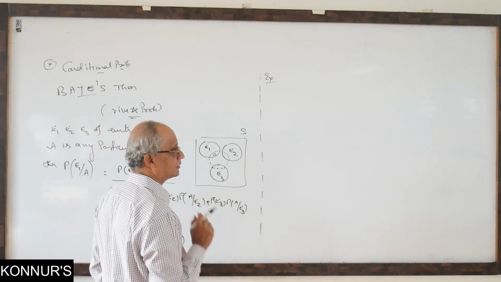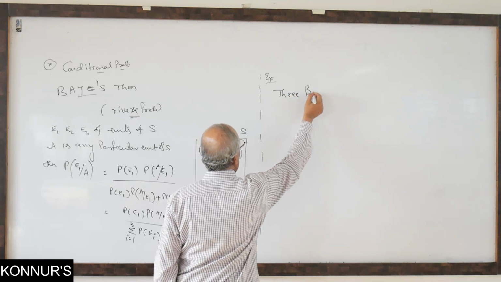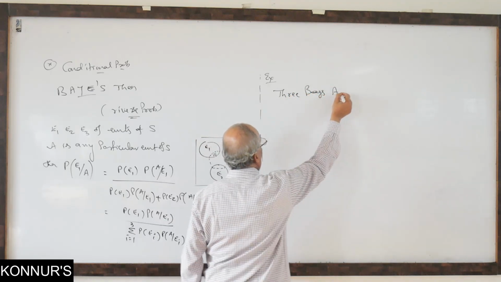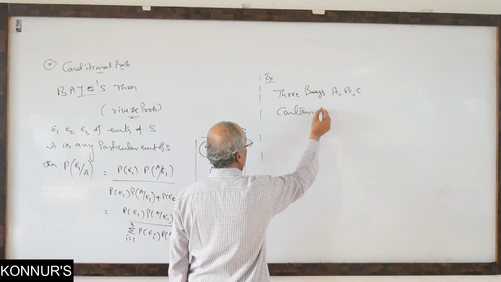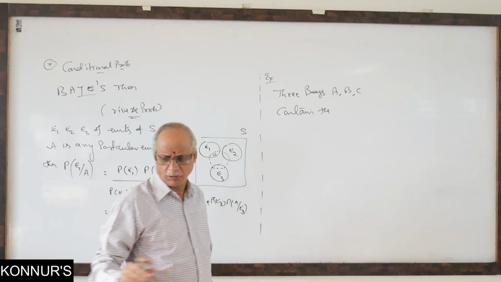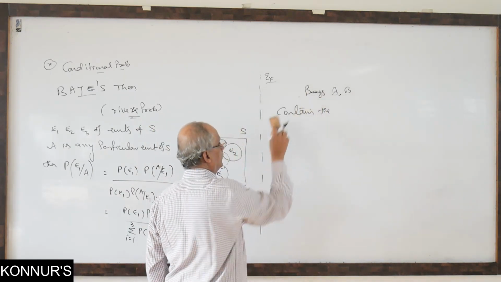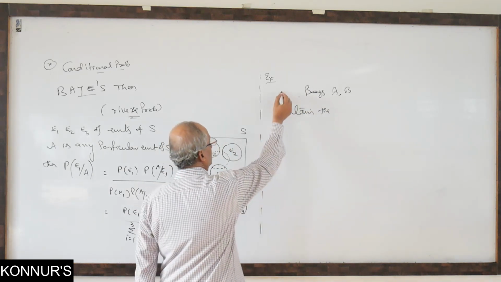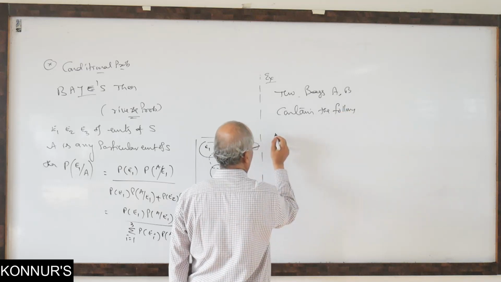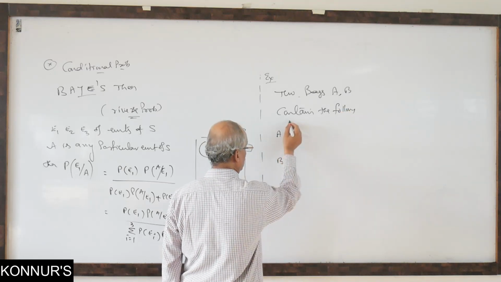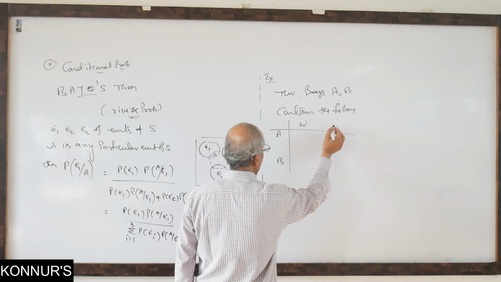Now I write one example. 3 bags A, B, C contain the following. To understand, the easy problem I do with A, B, 2 bags only, easy for you. Later I do for 3. 2 bags A, B contain the following: bag, then balls, white, red.